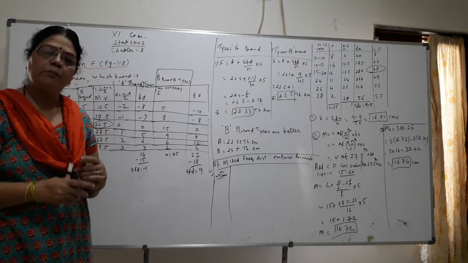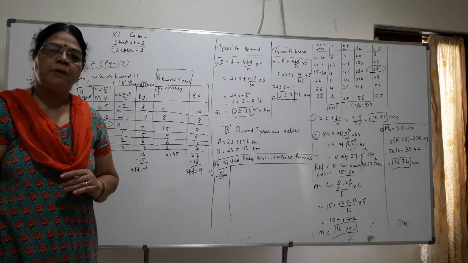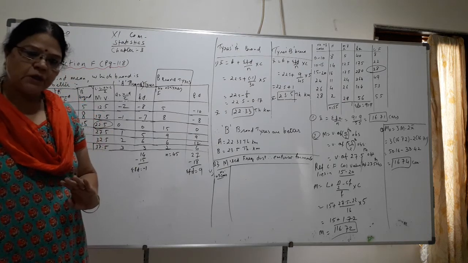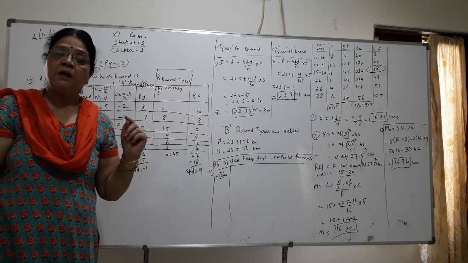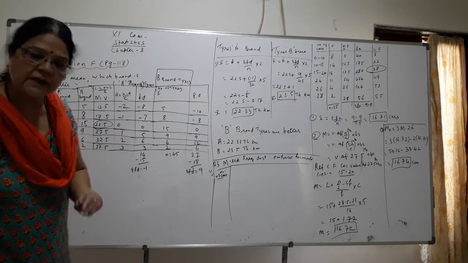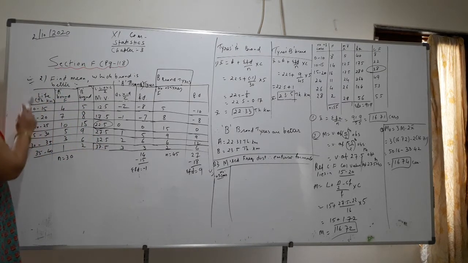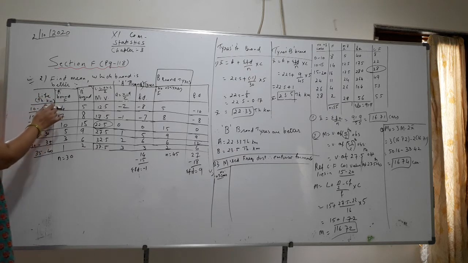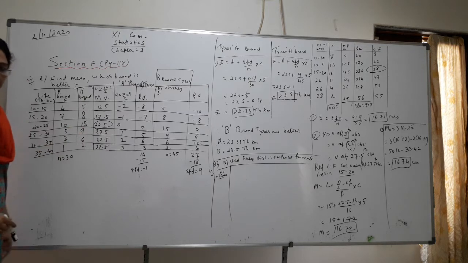So we have to find out the mean of A, and then we have to find out the mean for B. The question is important. You have to compare and tell whose mean is bigger or more, that is the better tire. Very simple sum. I have worked out the life of the tire, given here in 1000 kilometers. Brand A, F, that is frequency, the number of tires. Frequency is given here, and brand B frequency is given here.